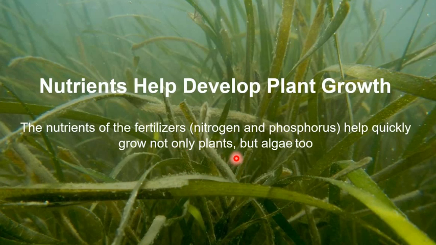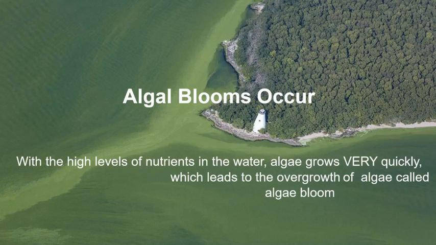Along with the plants, algae also grow in large numbers. Since these algae grow in large numbers, there occurs a phenomenon called algal bloom. So what is meant by algal bloom? It means that the entire surface of the water is covered by algae. In this picture you can see all green water. This is because a large amount of algae is growing on its surface. This overgrowth of algae is nothing but what is called algal bloom.